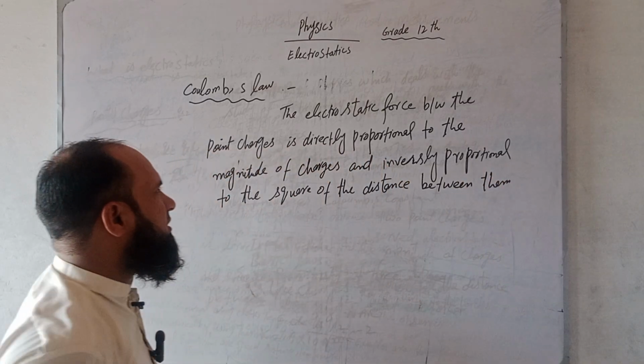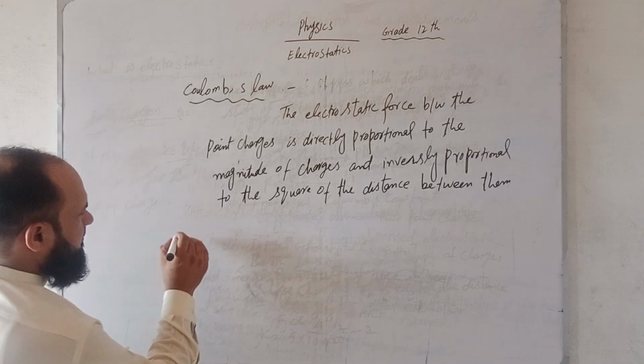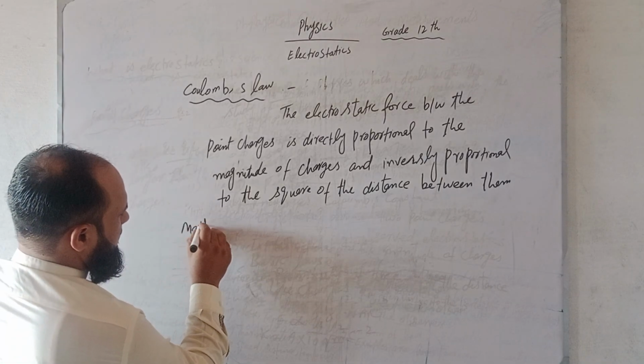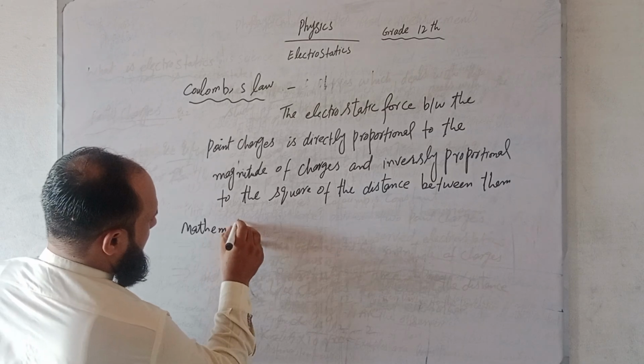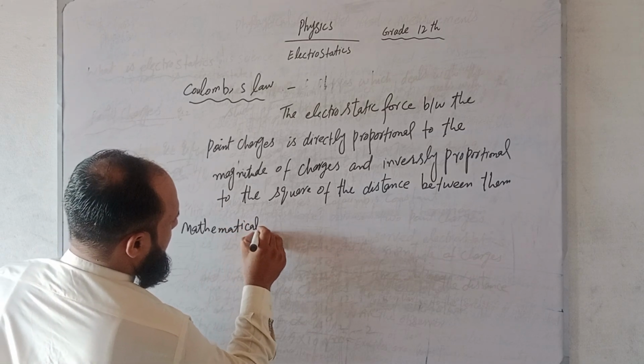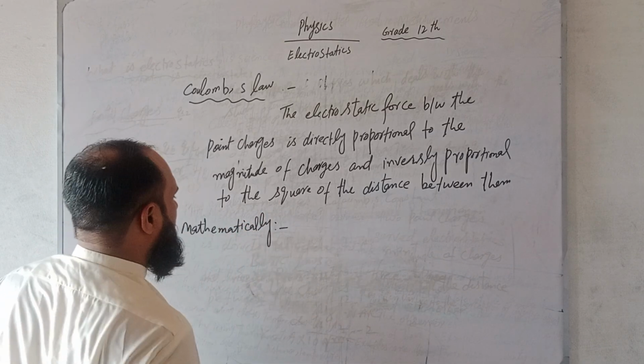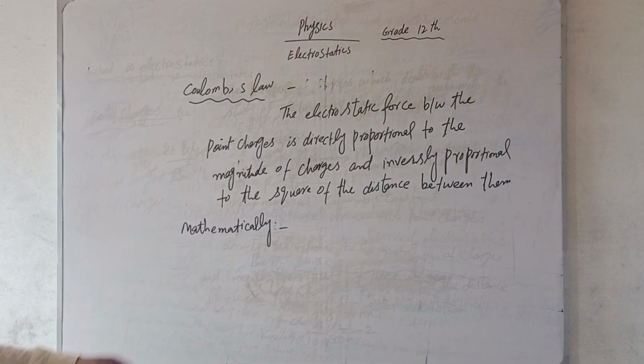How can we write this in mathematical form?